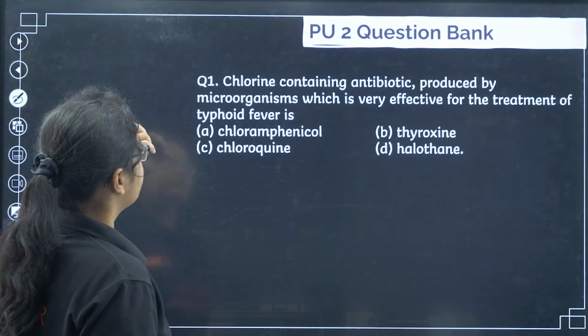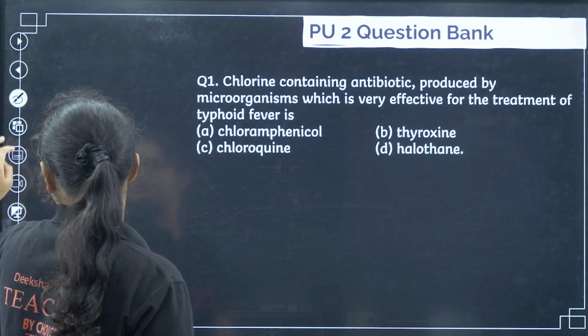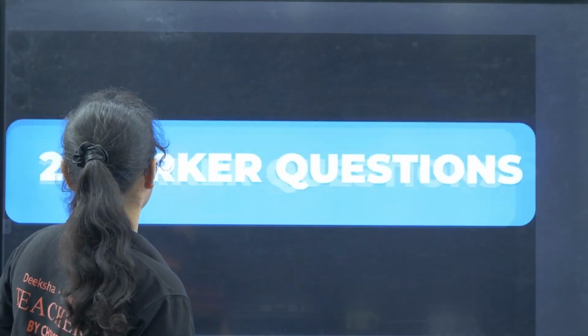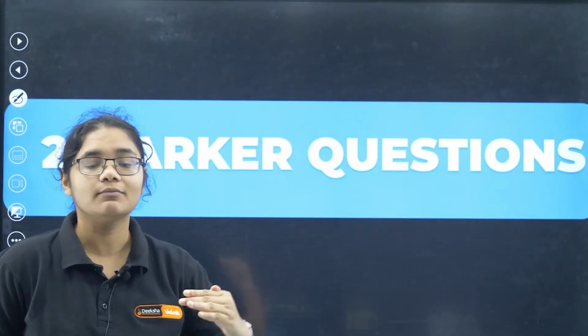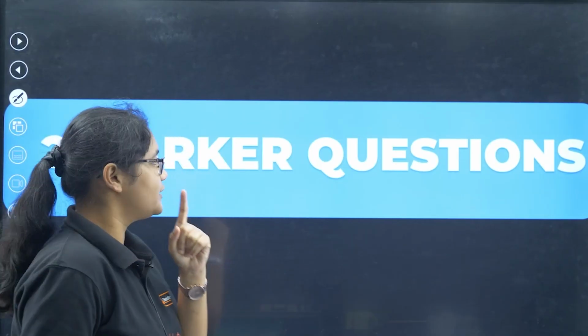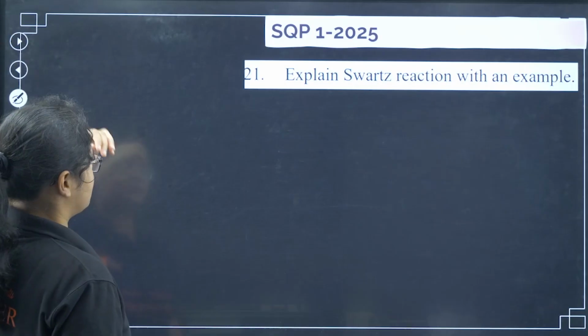Okay, now we will move to the next section, that is the 2-marker questions. You will get one 2-marker question in section B. So let's see what questions were asked in the previous years.